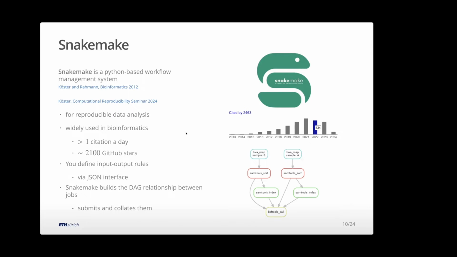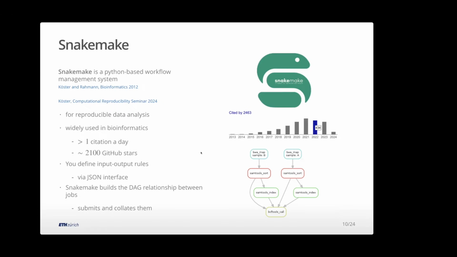And the neat thing is you just need to say, in my massive workflow, each step I can define what's the input, what's the output. So I guess you heard last time from Johannes, I have a JSON interface. I just define these things. And then a really neat thing is Snakemake says, okay, I take all these dependencies, I work out how they're related to each other, and then I build you a DAG of the relationships. And then given that, you can submit the jobs, wait for the outputs to start the next one, and collate everything for you. So this makes life so much easier now for bioinformatics.